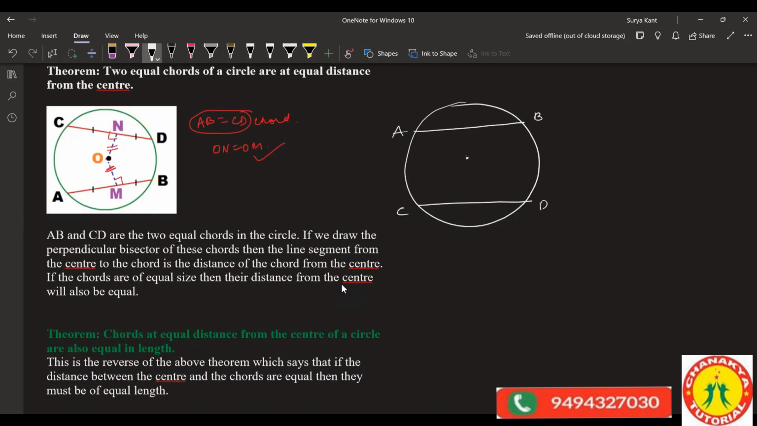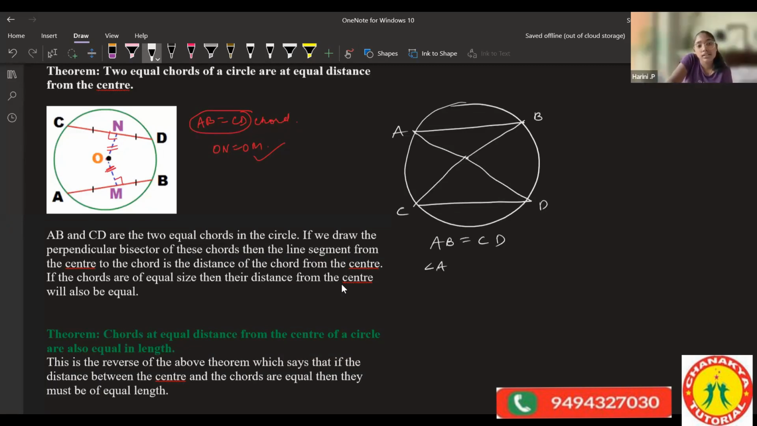I'm not proving this. I'm saying this. So if AB is equal to CD, then these both angles are also equal. Then typically what we can write here is the arc also. Arc AB is equal to arc CD. So this you remember. Yes, sir.